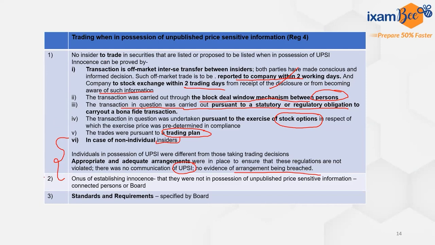Then SEBI regulation 2 says, suppose a person has been caught, or has been blamed that he was in possession of unpublished price sensitive information, that means he is being found in violation of the regulation. Then who has the onus of establishing innocence? If we are talking about a connected person, then the onus is on the connected person. Other than that, the onus is on the board. All the standards and requirements for whatever we are discussing, the regulatory obligations, statutory obligations, have to be specified by the board. This is regulation number 4.